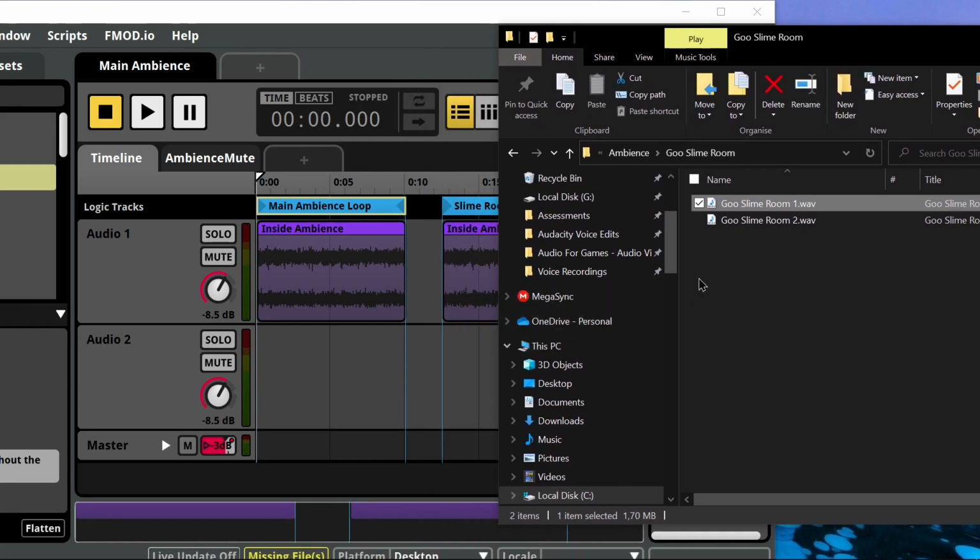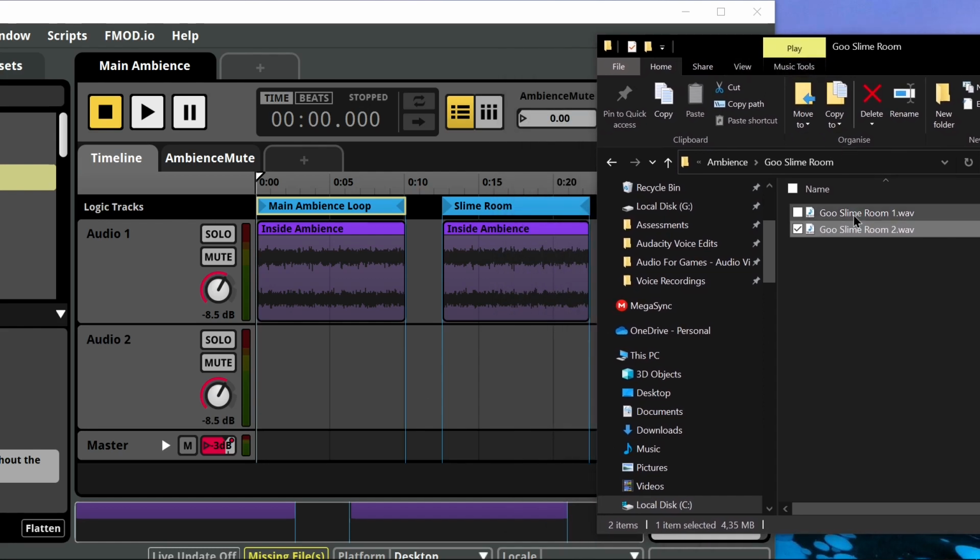In this example, I will demonstrate how I moved this goo slime room 2.wav file from my recorded sounds folder into the ambience folder, and under the goo slime room folder into Fmod under ambience, and the main ambience under the audio loop tag slime room.